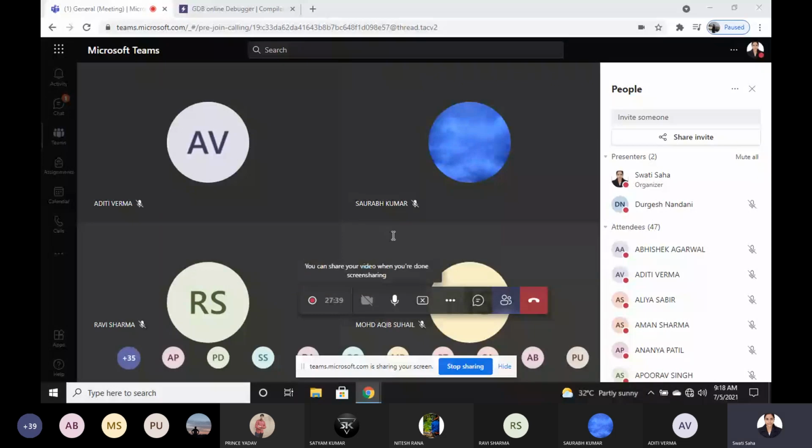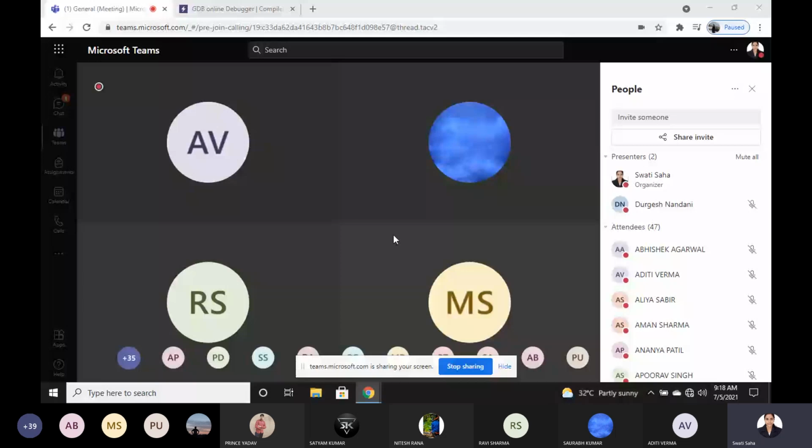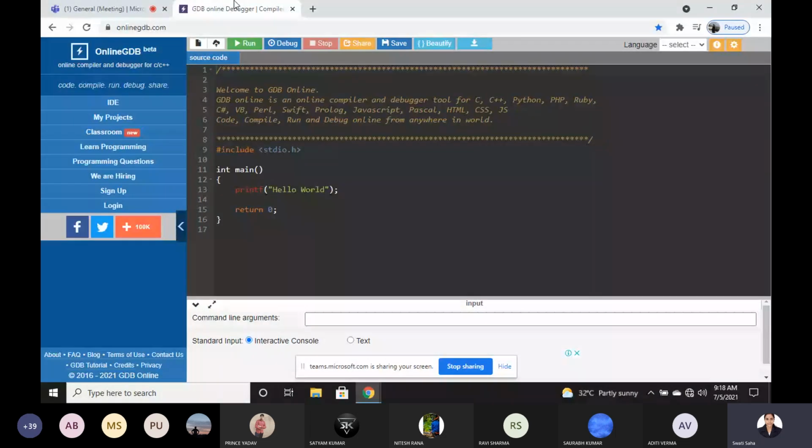Is my screen visible? Yes, ma'am. Okay. So see, as I told you last week, we are going to do our C programs, and we can do it in many ways. First of all, if you have only your mobile phones, then you can execute your programs by using any online compiler.